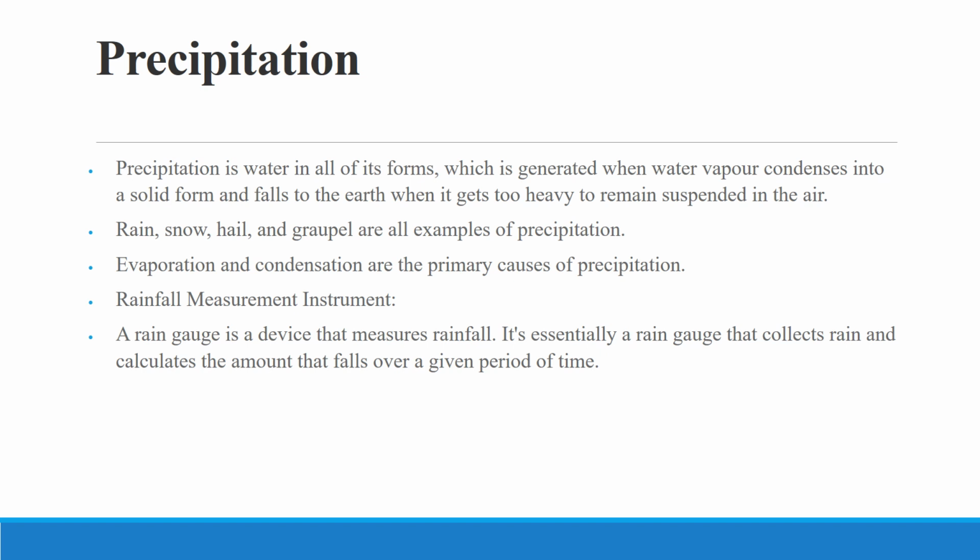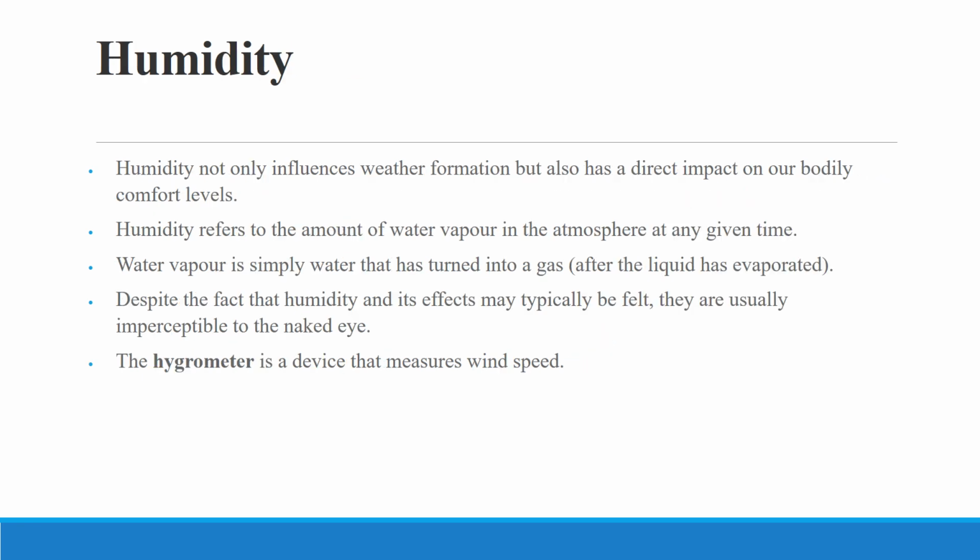Precipitation. Precipitation is water in all of its forms, which is generated when water vapor condenses into a solid form and falls to the earth when it gets too heavy to remain suspended in the air. Rain, snow, hail, and graupel are all examples of precipitation. Evaporation and condensation are the primary causes of precipitation, and the rainfall measuring instrument is a rain gauge, a device that measures rainfall. It's essentially a gauge that collects rain and calculates the amount that falls over a given period of time.